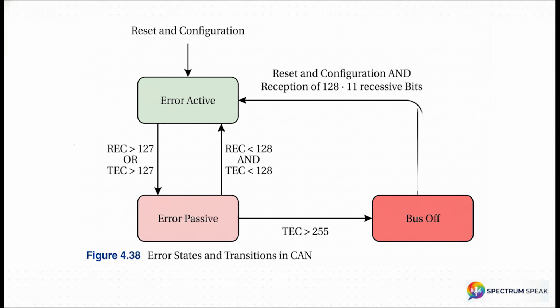Let's trace this out on the state machine diagram directly from our engineering source. Notice exactly how a node transitions between these states. Every node starts fully functional, right up there at the top left, in the error active state. The transitions you see pointing to the right, moving to error passive and then eventually bus off, are triggered strictly by an internal tally of mistakes. And those arrows pointing back to the left, those show the path to recovery, assuming the node can prove it's behaving correctly again. But how exactly does it calculate these transitions? Let's break down the math.